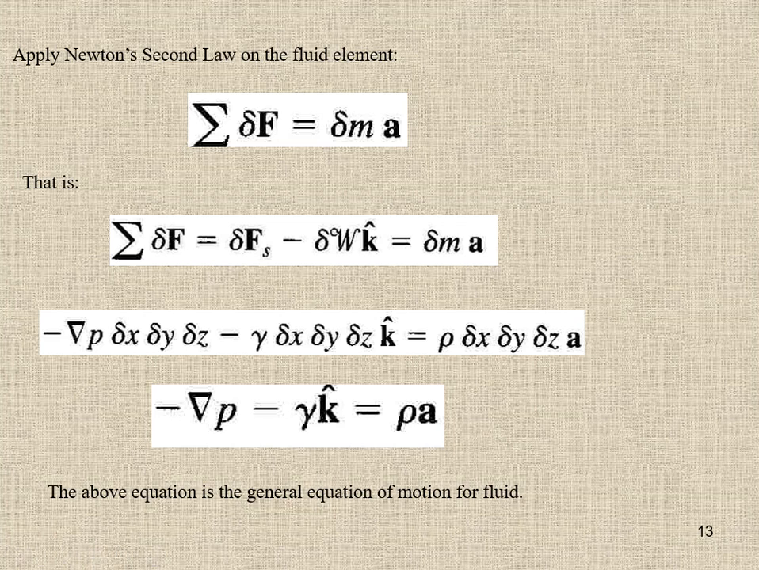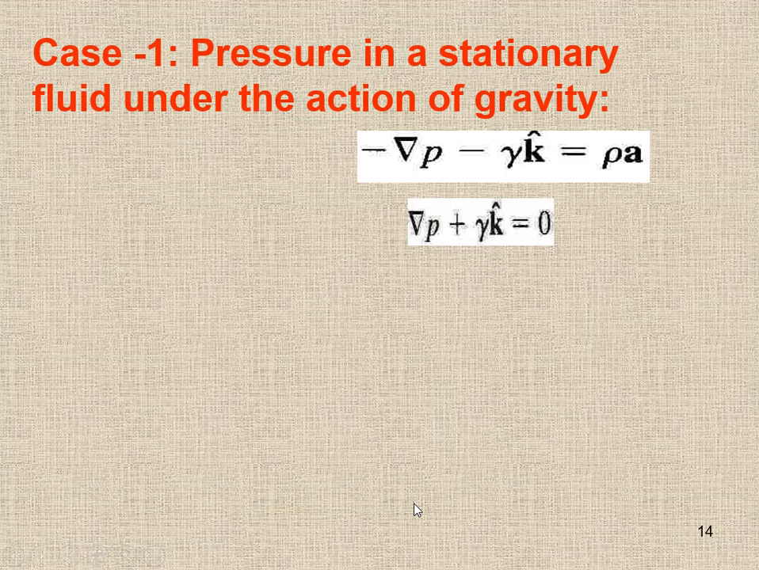So here we write the equation of motion in vector form, and this equation is valid for any fluid where shear stress is 0, regardless of whether the fluid is at rest or in motion. That means this equation is valid both when the fluid is at rest or in motion.